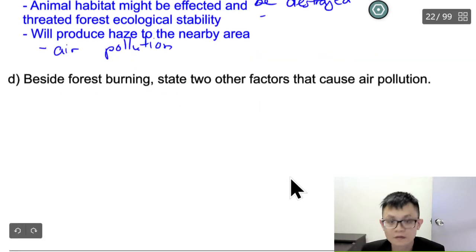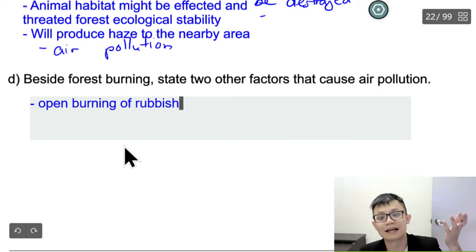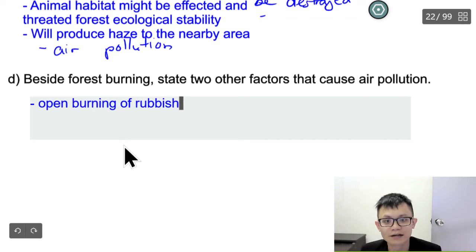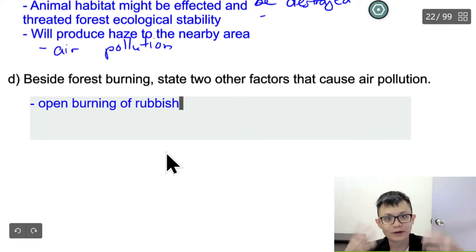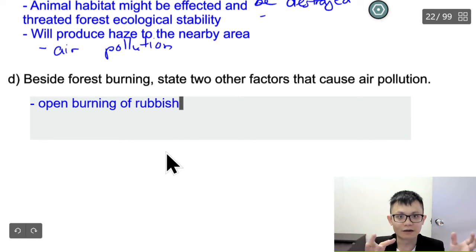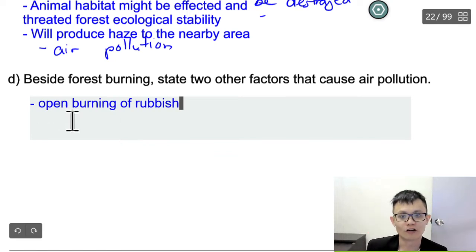D. Besides forest burning, state two other factors that cause air pollution. Air pollution, you know, pencemaran udara. State two other factors. For one answer, maybe we can write open burning of rubbish. Open burning of rubbish means you make a fire and burn it at an open place, like a field. You put a lot of rubbish and then you burn, and you let all the people see. That's called open burning of rubbish.